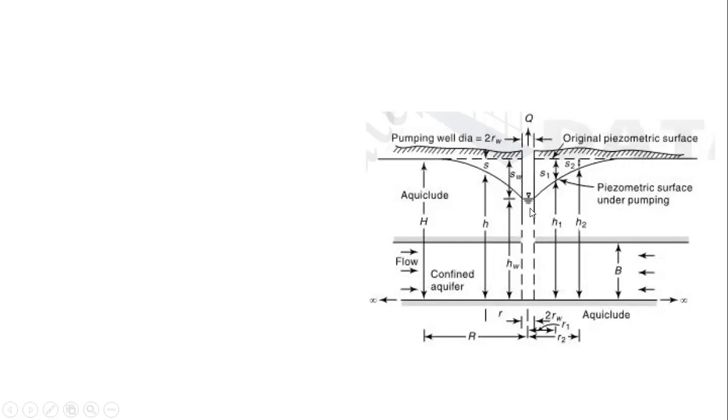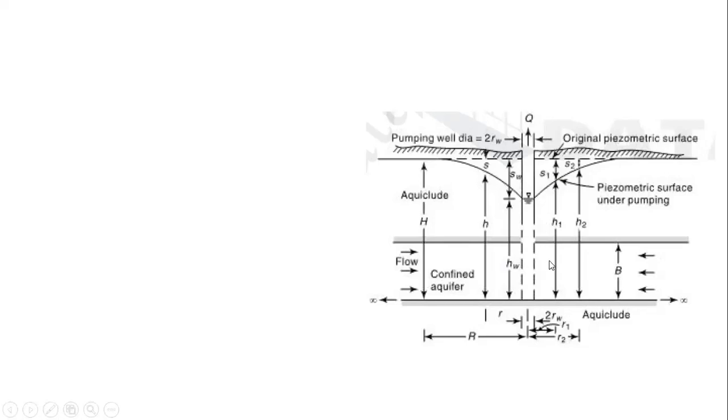Whereas whatever the water head or piezometric head is in our main pumping well, or the water level, we are going to assume as HW, and drawdown in the pumping well as SW. Then the observation well number 1, located at a radial distance r1 from the main pumping well, has water level H1 and associated drawdown S1.